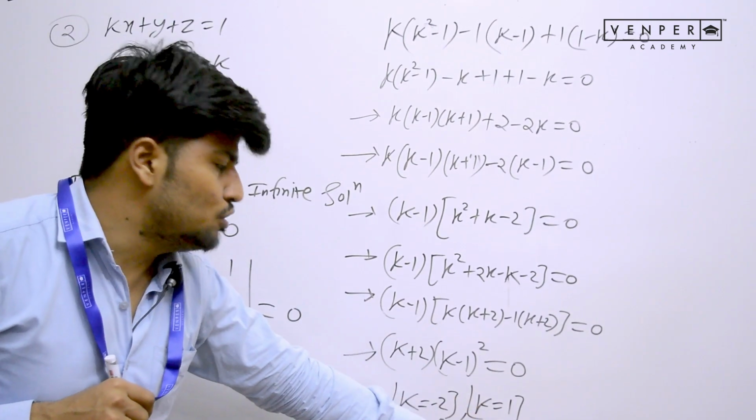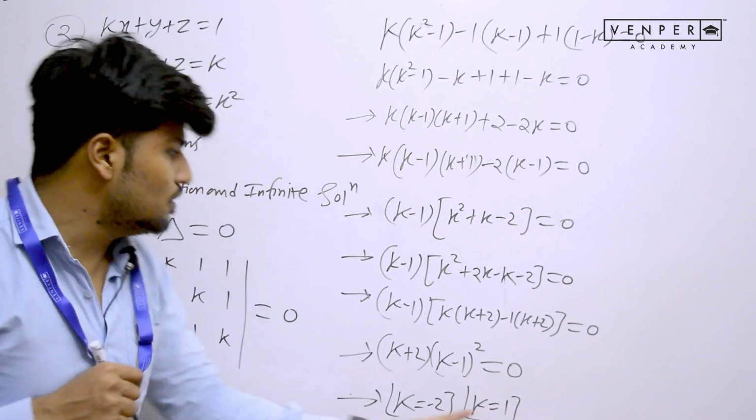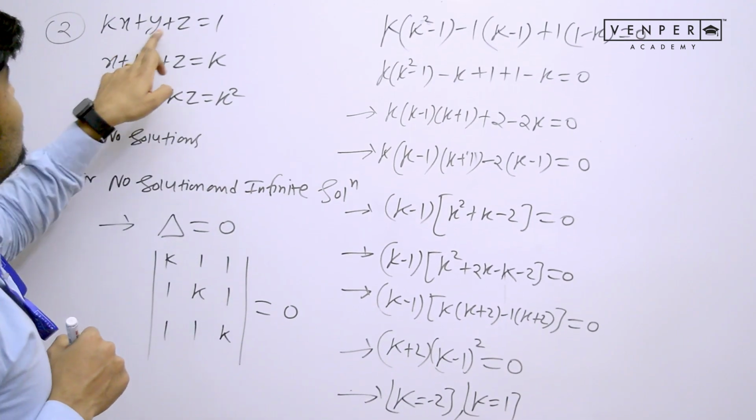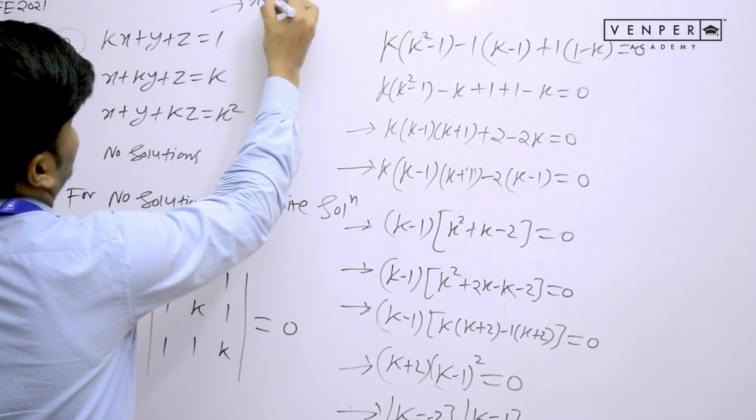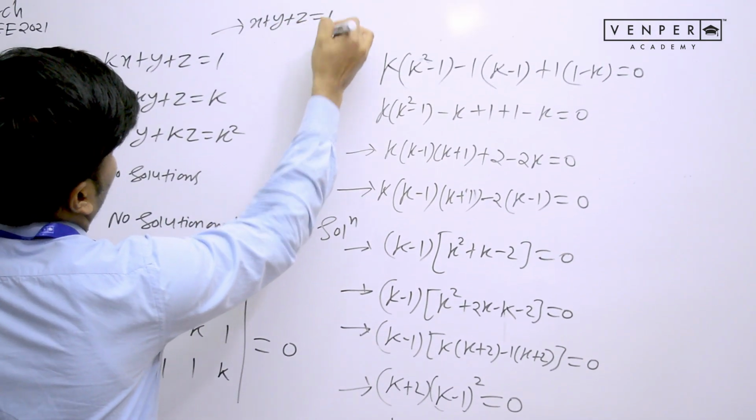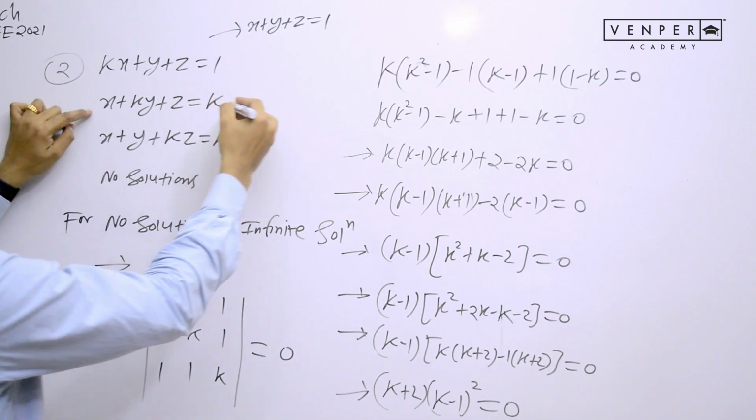So let's take k equals to 1. If I take k equals to 1, all of these equations will become like this. x plus y plus z is equal to 1. Please see, the second equation will also become this.